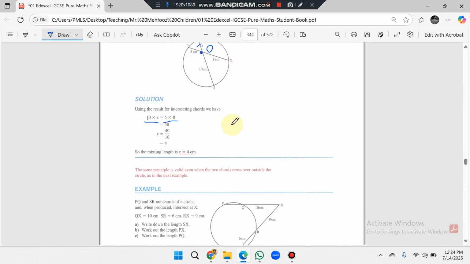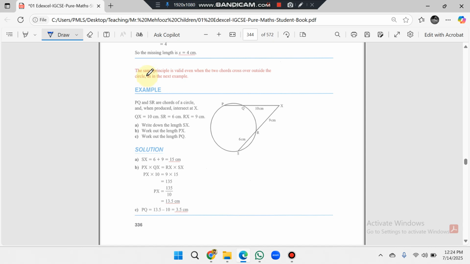Any problem? Okay. The next example: the same principle is valid when the two chords cross over outside the circle. If the two chords are intersecting outside the circle, then you can also use this theorem, but a small change is required.